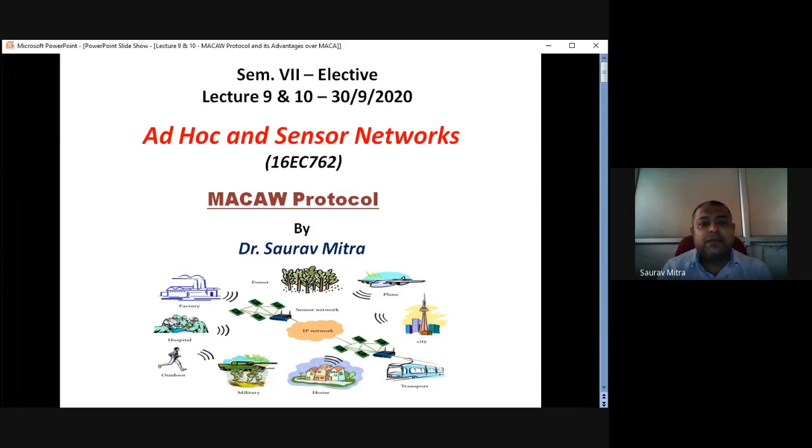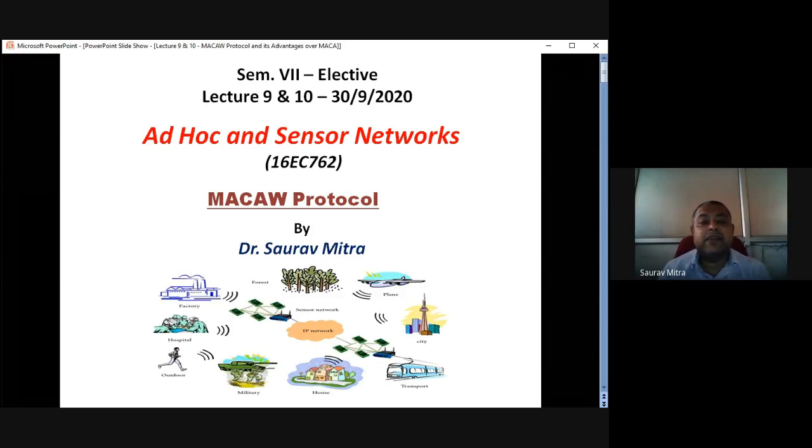Again in the same way, N1 R1 has exchanged RTS CTS packets. In that case N3 is in the communication range of N1. So whenever the RTS CTS packet exchange is going on between N1 and R1, at that time these packets actually reach N3 also, which is an exposed terminal. So when the RTS CTS packet exchange is going on between N1 and R1, N3, the exposed node, understands that nothing between N3 and any other node is going on.